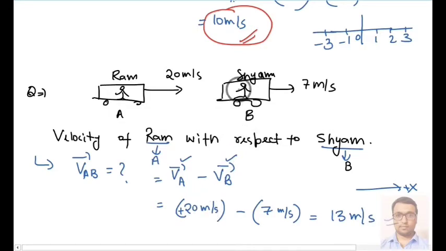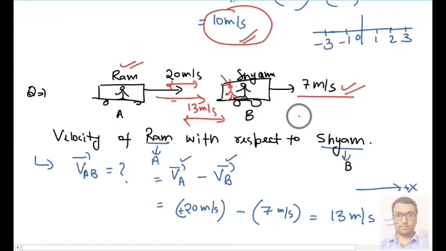Means this person Shyam will observe that this Ram, the other person, is moving towards himself with the velocity of 13 meter per second, not 20. Why is it lesser than 20, or why is it 13? Because he himself is moving with 7 meter per second.